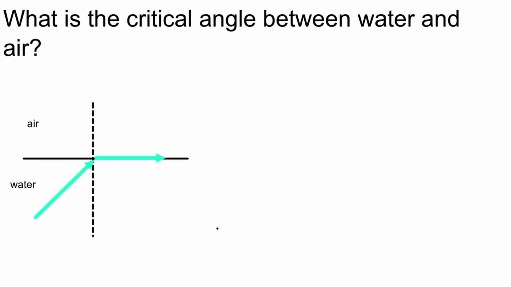Now let's do a problem. So what is the critical angle between water and air? Well, we have a diagram here. Let's label it. Air is less dense. Water is more dense. So we know the light has to be traveling from the water into the air. So the critical angle will be associated with the side of the water. That'll be the angle of incidence. The refracted angle will be 90 degrees. That'll be on the side of the air.